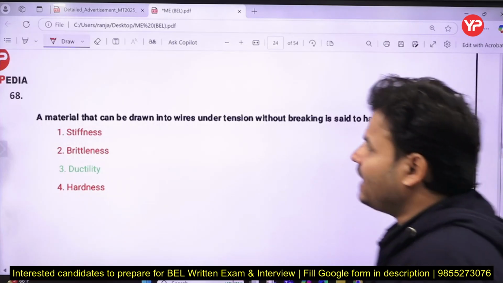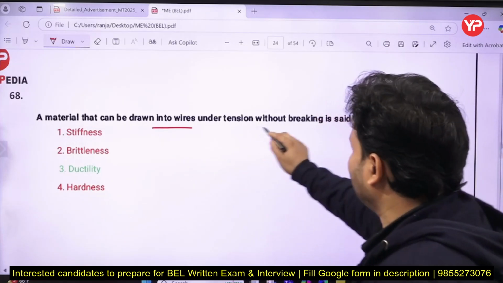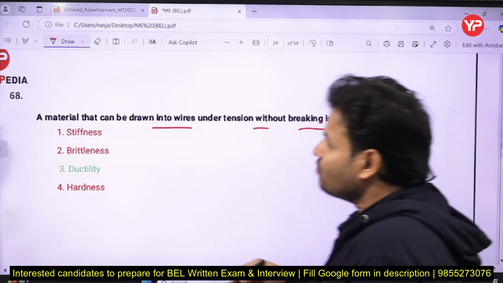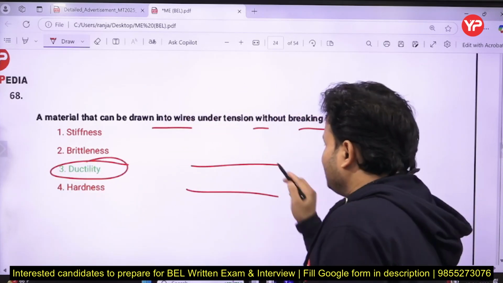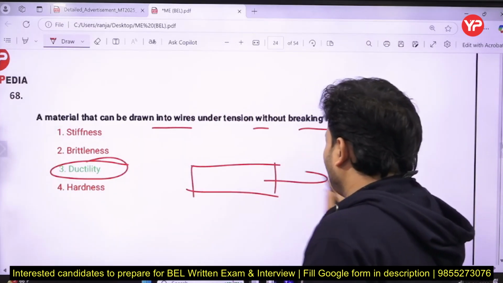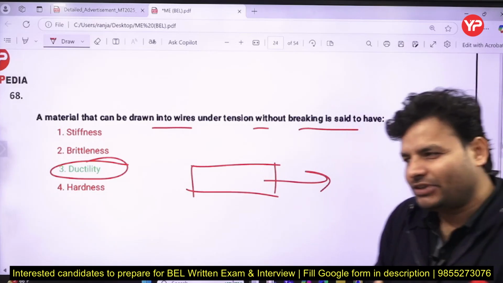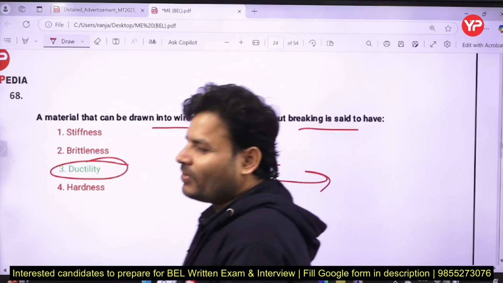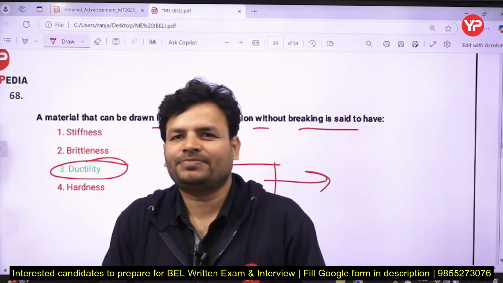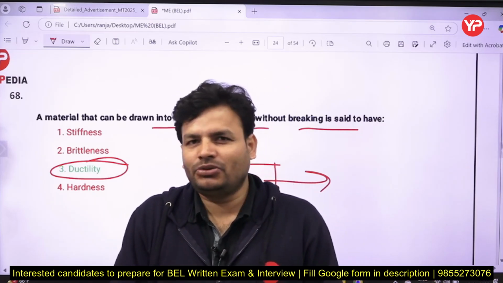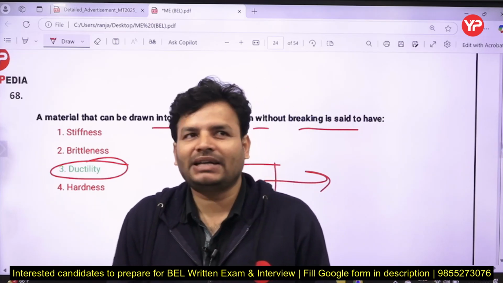Next, a material that can be drawn into wire under tension without breaking is said to have, yes, that is known as ductility. Ductility is the property of a material by virtue of which we can draw it in the form of wire. In fact, if the question asks which metal has the highest ductility, then gold is the metal having the highest ductility.